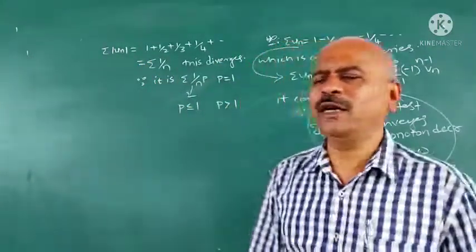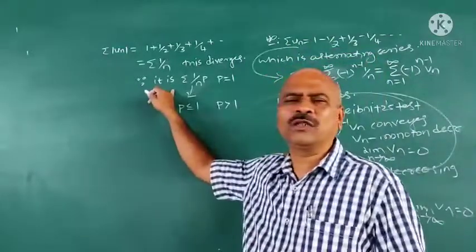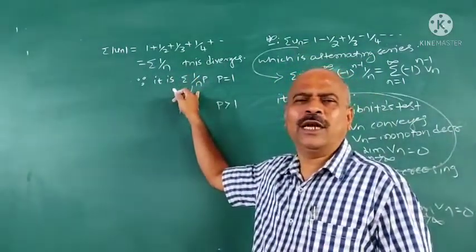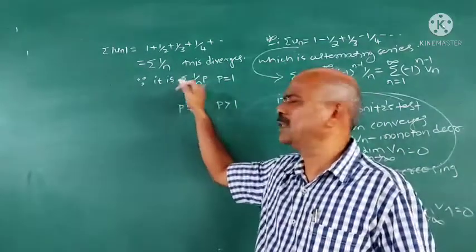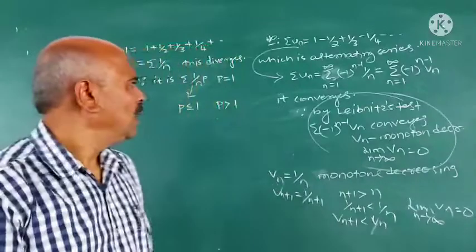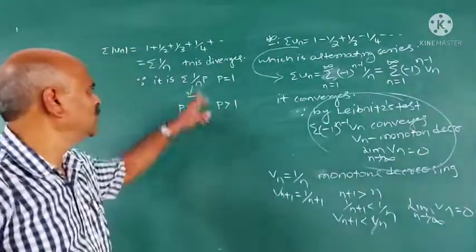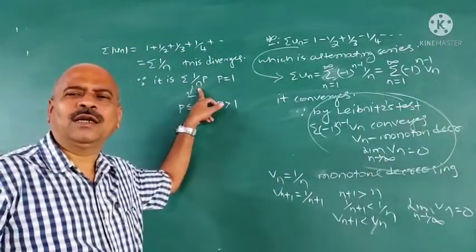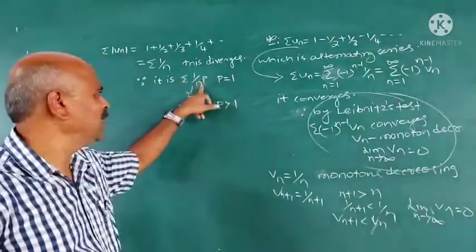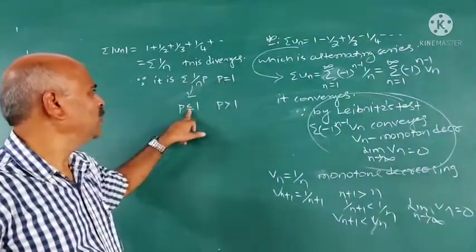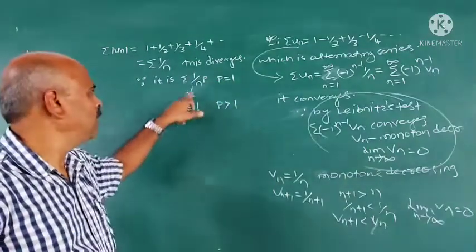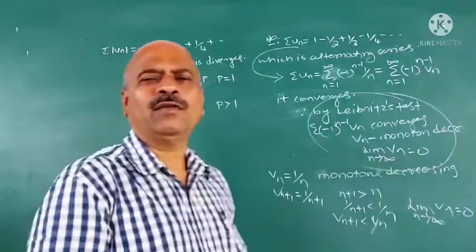This you have studied in positive term series, and this is called the auxiliary series, and we have made use of this auxiliary series in testing convergence of many series. Here p is equal to 1, therefore it diverges.